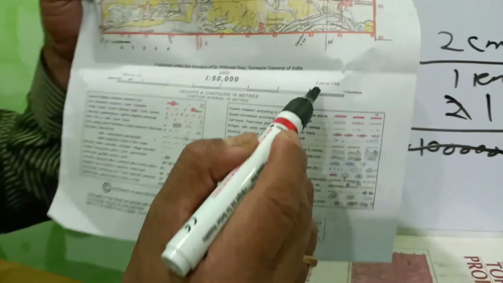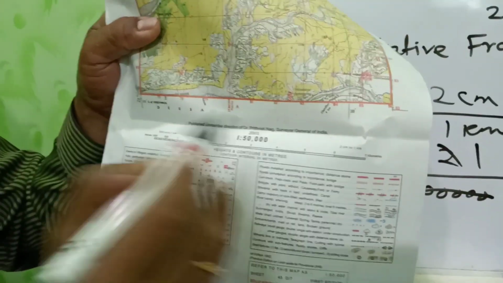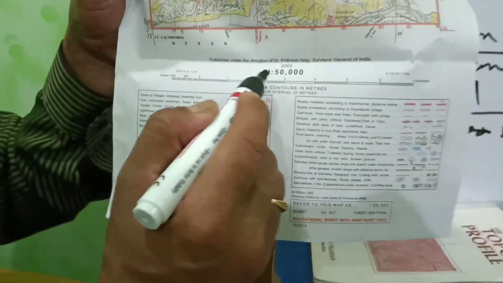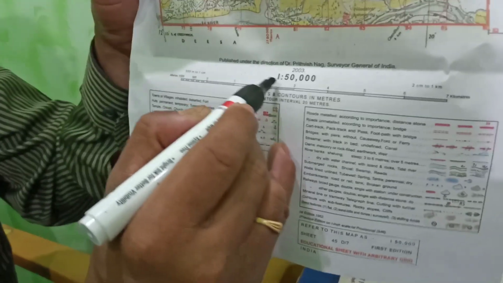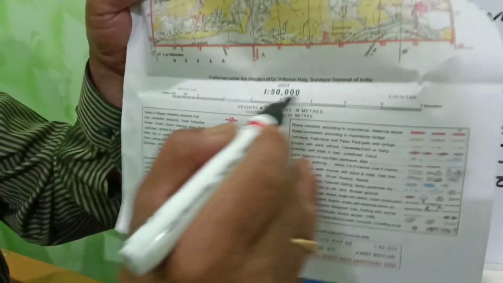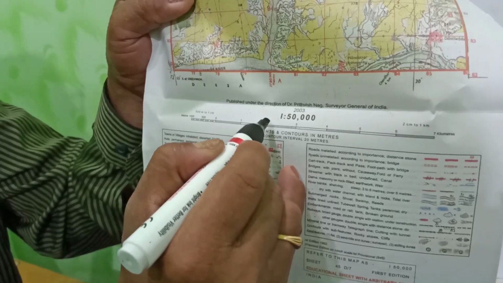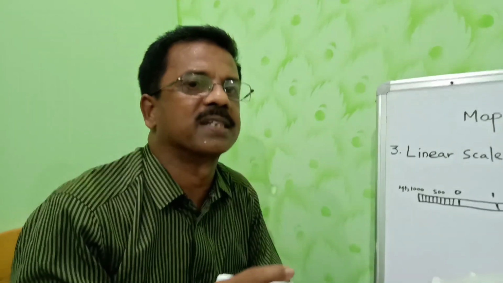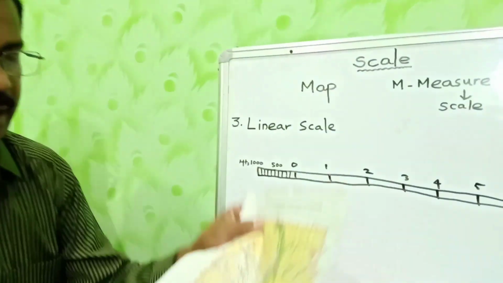Dear children, here you notice in the verbal scale, centimeter and kilometer is given. But in RF, no units of measurement are given. That means you have free choice to select any units of measurement. Suppose you think it is 1 centimeter, then it is 50,000 centimeter. If you consider it is 1 kilometer, then it is 50,000 kilometer. Clear? Now third scale, linear scale.